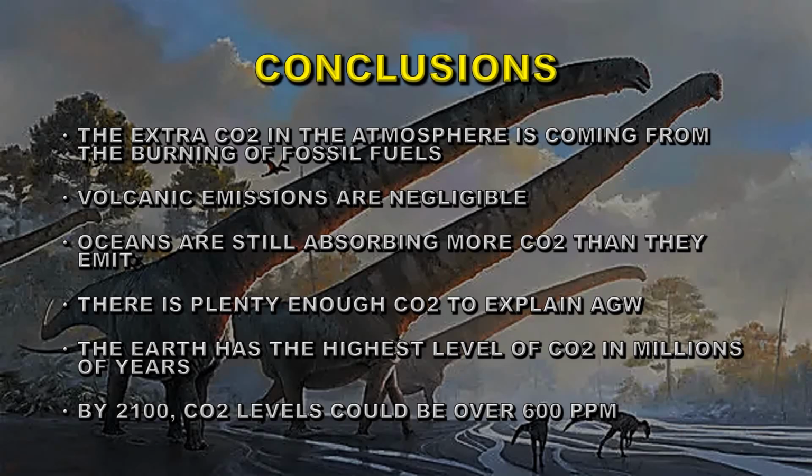So what can we conclude from all of this? The extra carbon dioxide in the atmosphere is coming from the burning of fossil fuels. Volcanic emissions have a negligible effect. Oceans are still absorbing more carbon dioxide than they emit, so they're not producing that carbon dioxide. There's plenty of carbon dioxide in the atmosphere to explain the increased warming of our atmosphere. The Earth is at its highest level of carbon dioxide in millions of years and is rapidly making that tens of millions of years. And by 2100, carbon dioxide levels could be over 600 parts per million in our atmosphere, which I think would be disastrous.